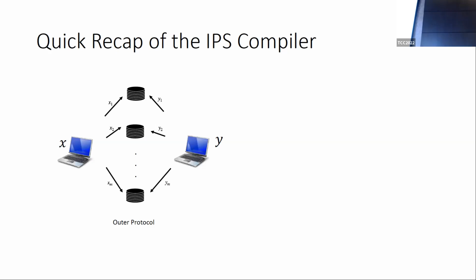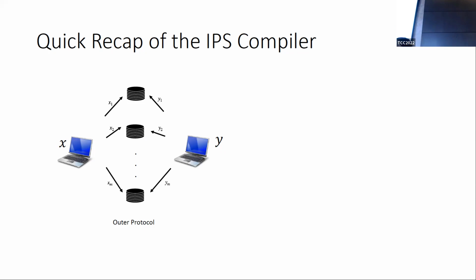A key tool or building block in this compiler is an outer protocol that is in the client server setting. It allows two clients, in this example we'll care about two clients. This can be generalized to multiple clients also. Both clients have private inputs, let's say X and Y, and they use the help of servers to compute a joint function on these inputs. In this example, again, there are M servers.